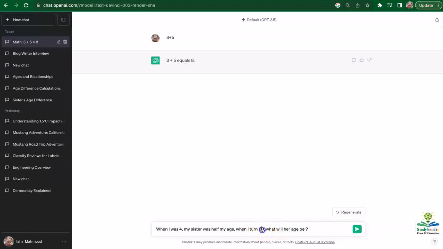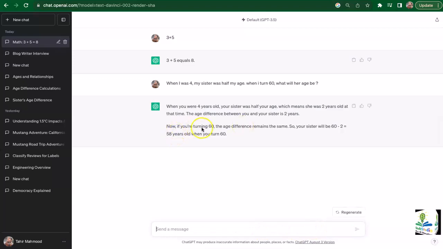So if she's 2 years younger than me, then her age should be 58. So now if you're turning 60, the age difference remains the same. Your sister will be 60 minus 2, 58 years old. It was able to get that.